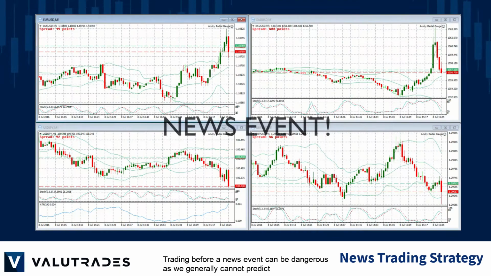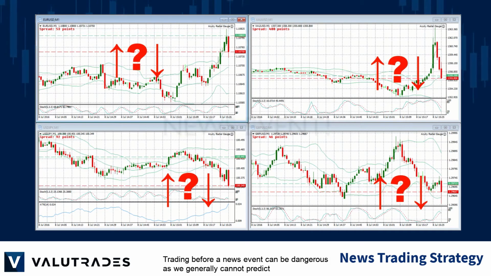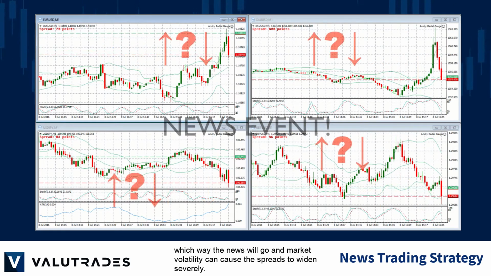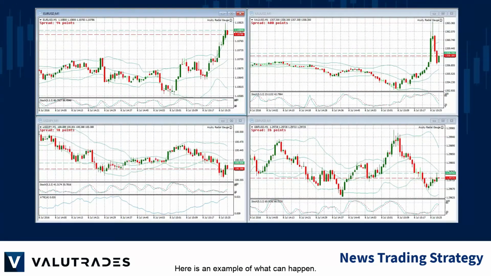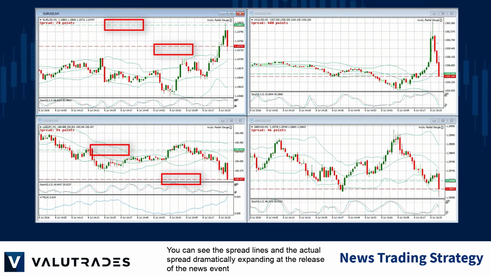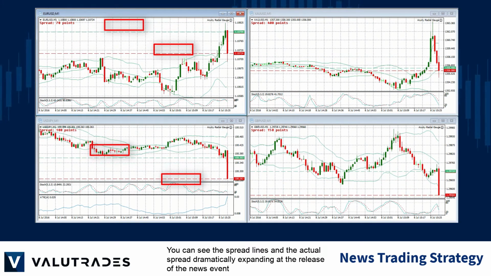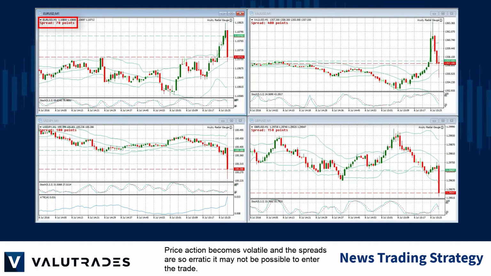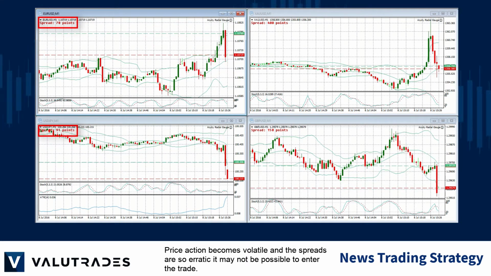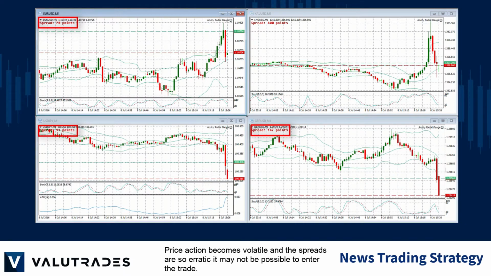Trading before a news event can be dangerous, as we can generally not predict which way the news will go, and market volatility can cause the spreads to widen severely. Here's an example of what can happen. You can see the spread lines and the actual spread dramatically expanding at the release of the news event and during the first few minutes afterwards. Price action becomes volatile and the spreads are so erratic it may not be possible to enter the trade.